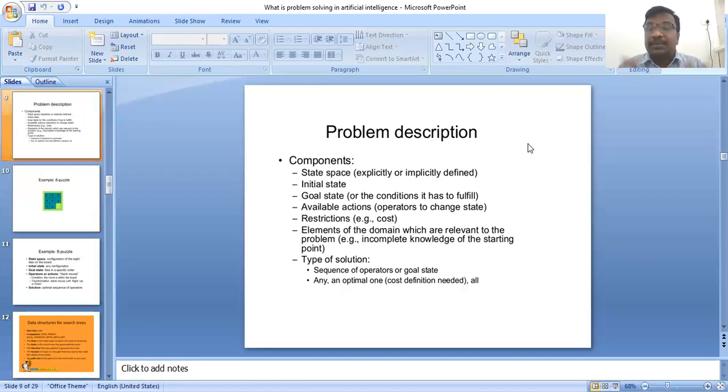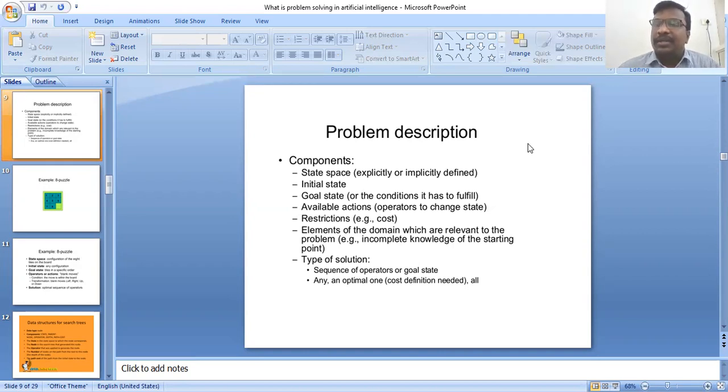Next, the problem description. What is the problem description? The components are the state space, which is explicitly or implicitly defined; the initial state and goal state; the availability of actions, the operators that change the state; the restrictions, for example the cost; and the elements of the domain which are relevant to the problem. An example is incomplete knowledge of the starting point.